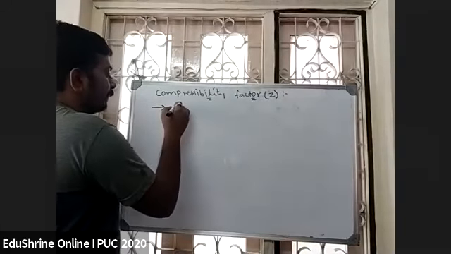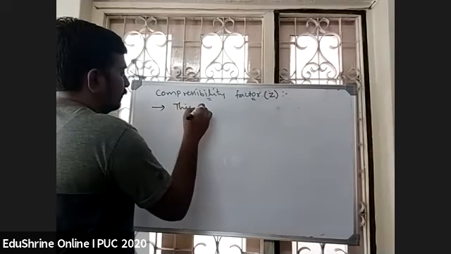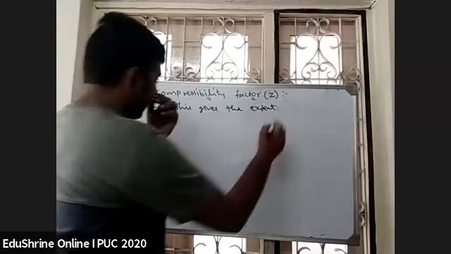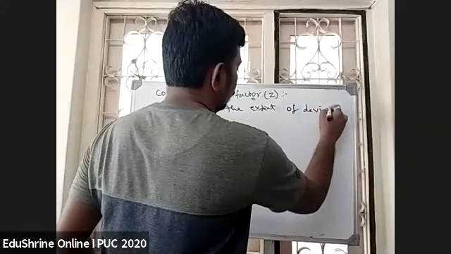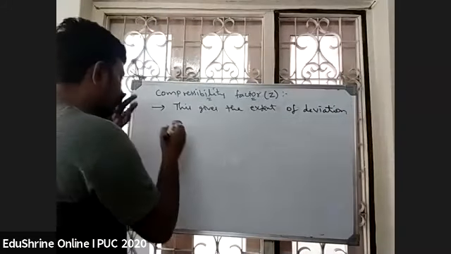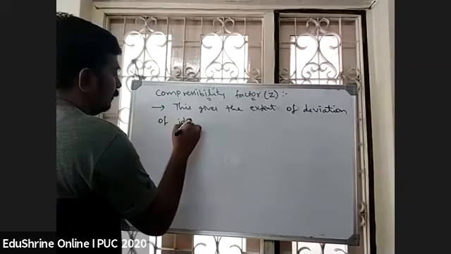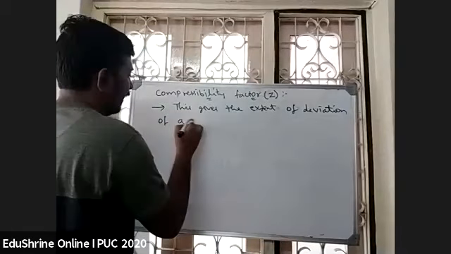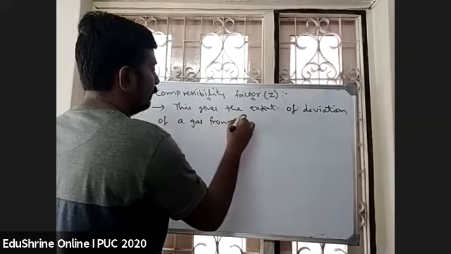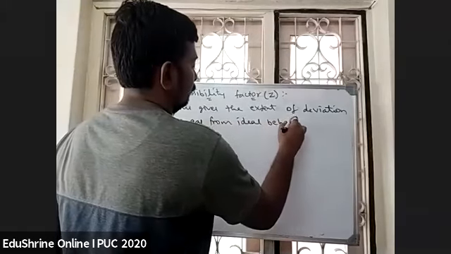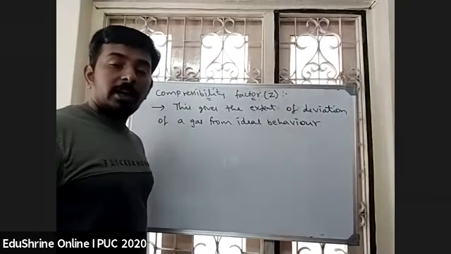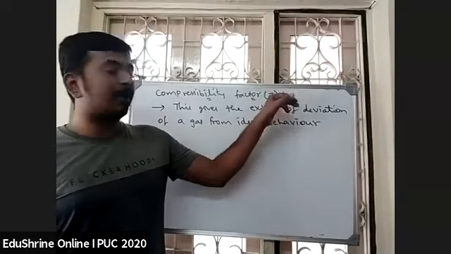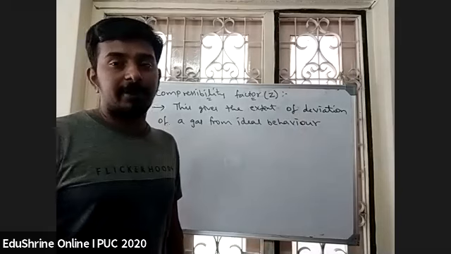Compressibility factor gives the extent of deviation of a gas from ideal behavior. To what extent a gas is deviating from ideal behavior, that information will be given by this term Z, the compressibility factor.